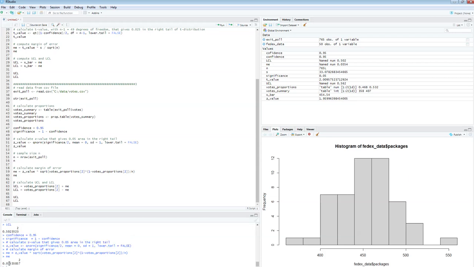Now my margin of error is 3.5%. So indeed, when I increase my confidence level, the width of the confidence interval, which is twice the margin of error, also increased. So now my margin of error is higher. The upper confidence limit should go up, the lower confidence limit should go down, and let's see.